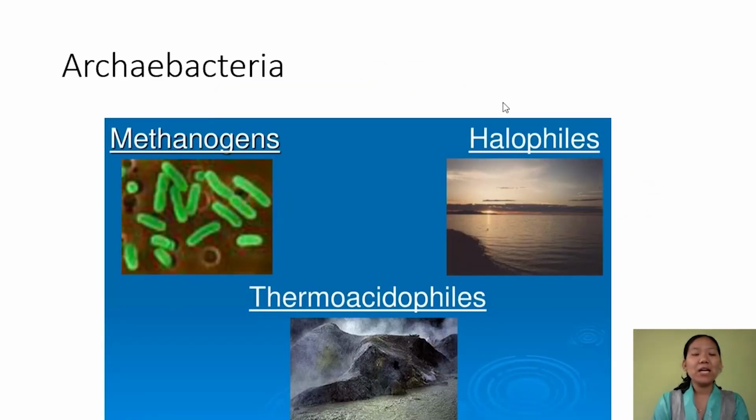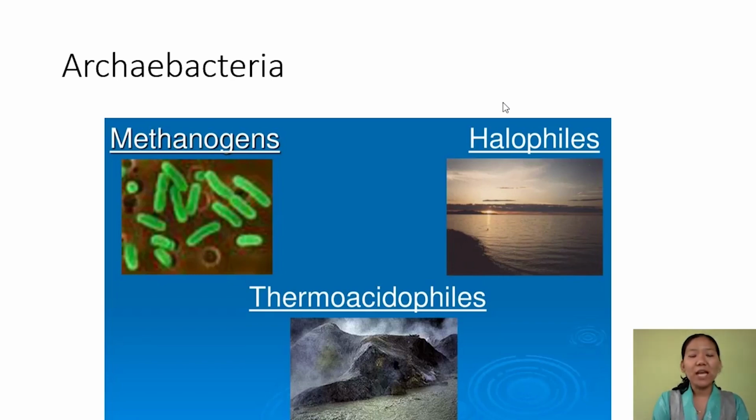Archaebacteria are those bacteria which are able to live in very harsh, very extreme conditions. And they are able to do so because of a special structure of the cell wall. And these bacteria, of course, are unicellular and prokaryotic. And we have 3 groups of such archaebacteria. First one is methanogen. These are the group of bacteria which are found in marshy areas, and they are responsible for production of methane gas.